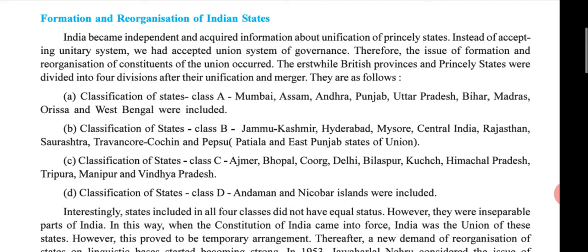The erstwhile British provinces and princely states were divided into four divisions after the unification and merger: Class A, Class B, Class C, and Class D. In this classification, we study which state is included in which class of state. Okay?